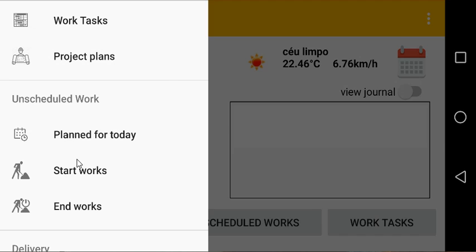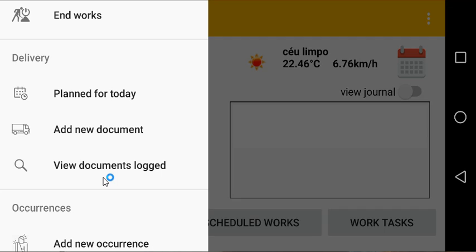When it does, it selects the number of workers that are going to be assigned for the unscheduled work. It lists the tasks that are going to be done, and at the end it selects the end works option to signal the system that the works are terminating in regards to the previous assignment that was made.